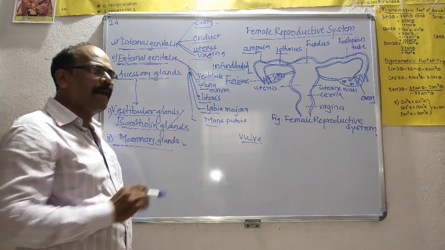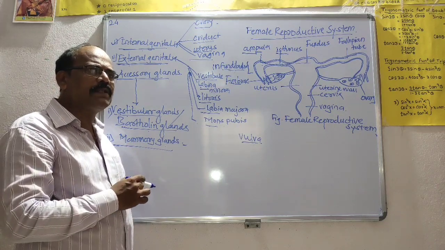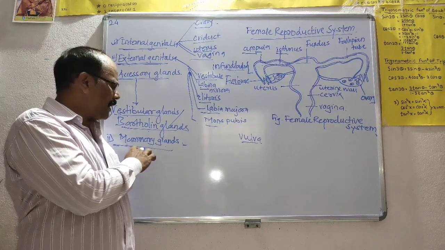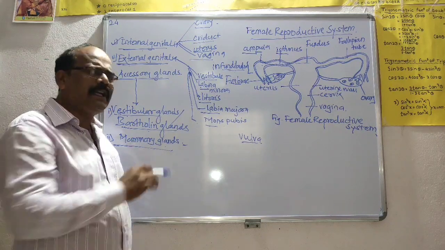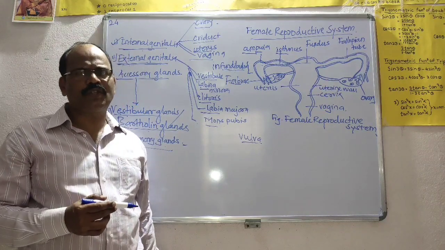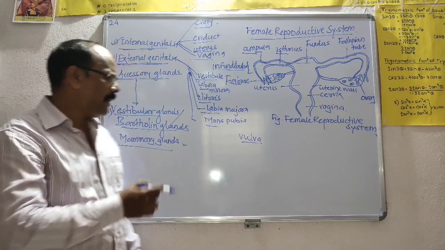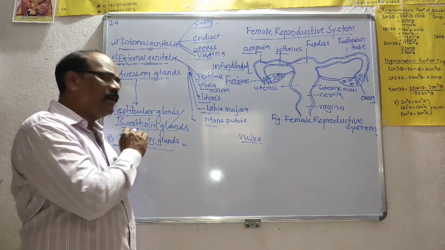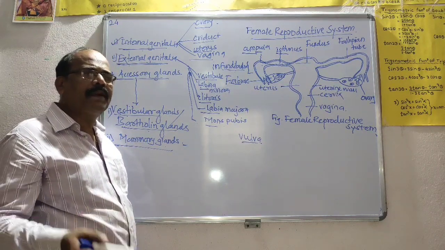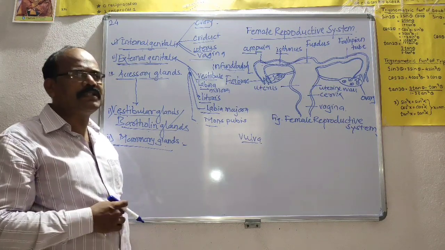Then the mammary glands. A pair of mammary glands are present on either side of the anterior thoracic wall. They develop after puberty under the influence of the hormone estrogen, and they function after parturition, nourishing the young ones.